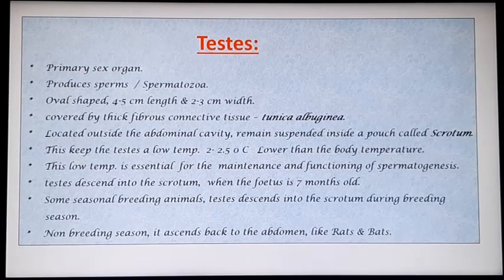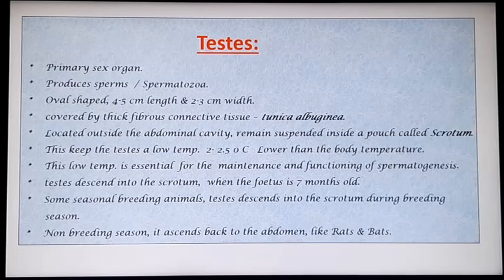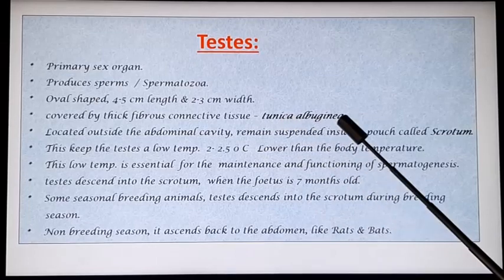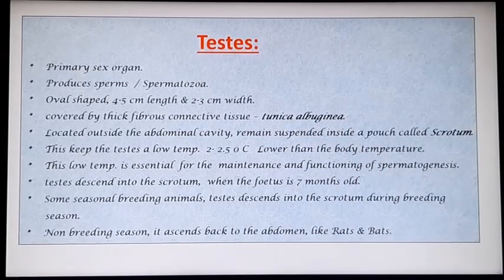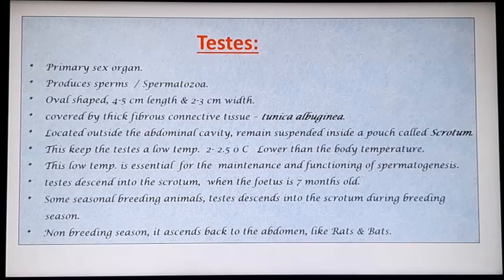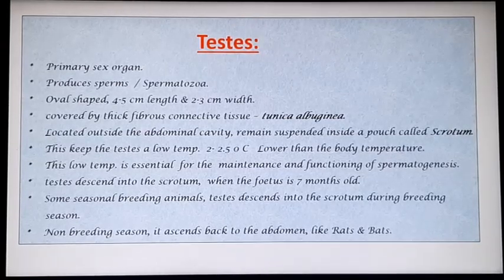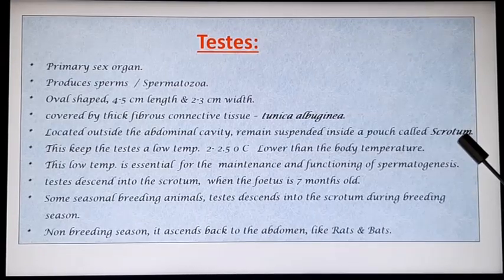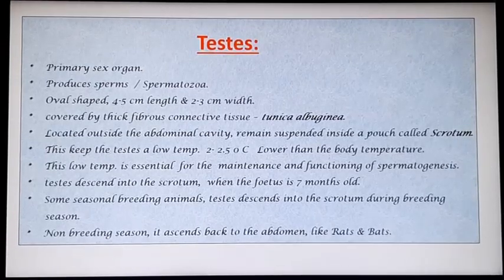It is covered by a thick fibrous connective tissue which is known as tunica albuginea. Testis is located outside the abdominal cavity and it remains suspended inside a pouch called scrotum or scrotal sac.